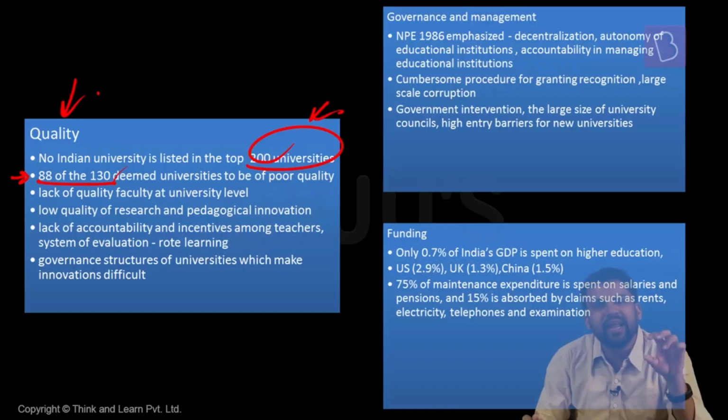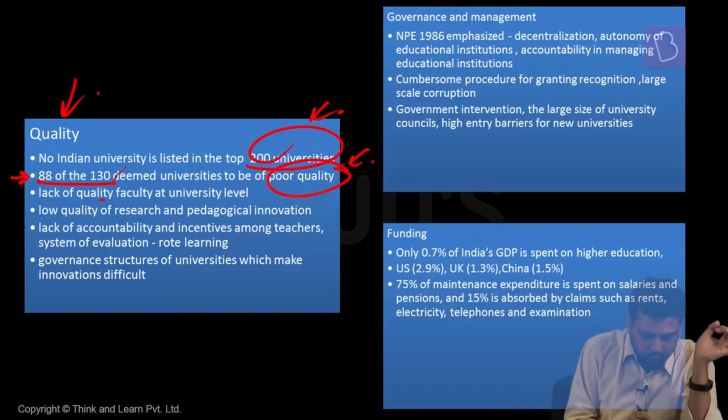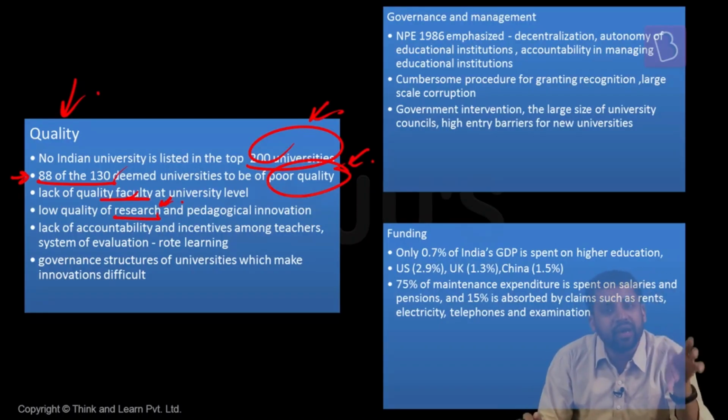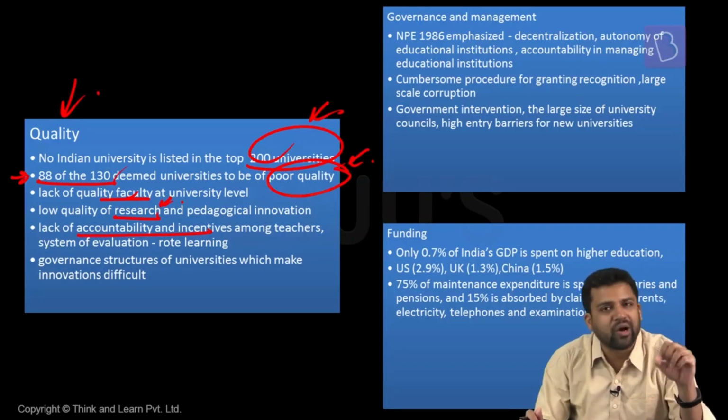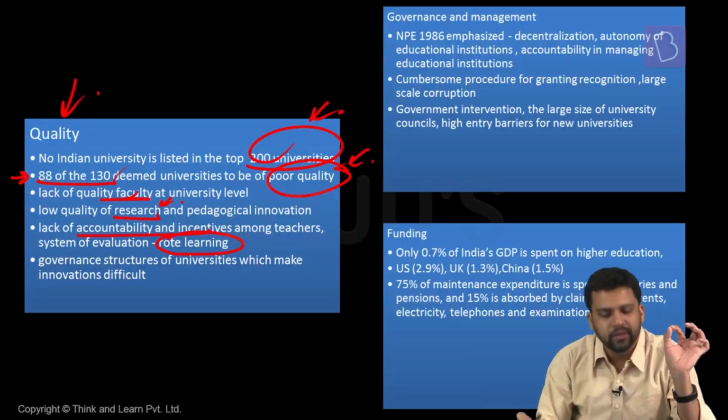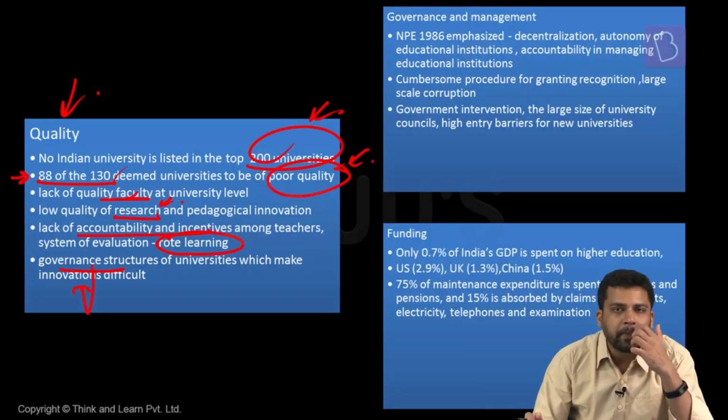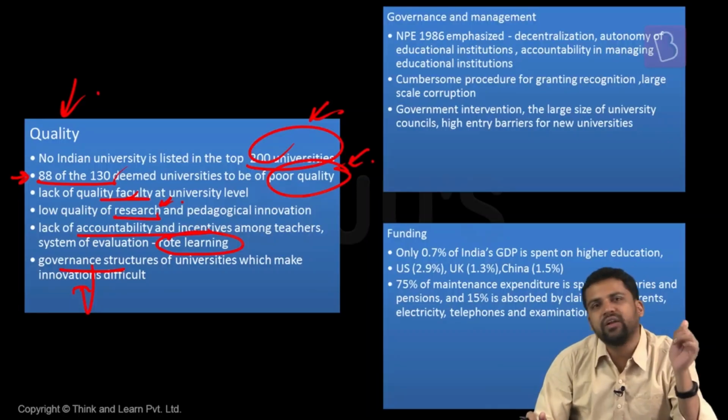There was a report which found that in 88 of the 130 deemed universities, the quality is poor. We do not have very good faculty. Research doesn't happen, and if it happens, the quality of research is not that good. We are not producing new knowledge, not creating knowledge which can be utilized. The mechanisms for accountability are also not there. Generally, institutions focus on rote learning. The governance structures are such that innovation becomes difficult. The institutions are heavily regulated and controlled, and as a result it becomes very difficult to bring about innovations.